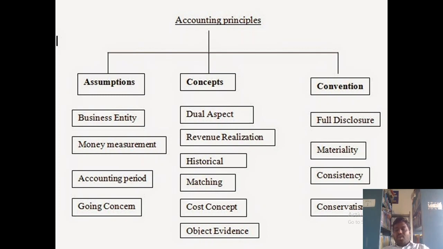Next, conservatism. What is meant by conservatism? Conservatism clearly explains that you want to recognize the losses. Revenues which may be recognized in the future will not be shown, but the losses which may be recognized in the future, you definitely want to take into consideration, and you want to put certain money aside for that type of losses, because loss is definitely going to happen in the future. For overcoming such losses, we definitely want to put certain money as a reserve. For maintaining that reserve, we have a concept called conservatism. So this is the complete package for the accounting principles concept.